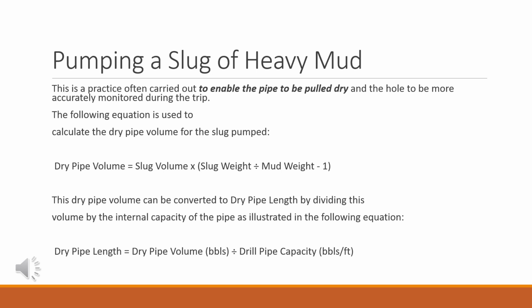The following equation is used to calculate the dry pipe volume for the slug pumped. Dry pipe volume equals slug volume multiplied by slug weight divided by mud weight minus 1. This dry pipe volume can be converted to dry pipe length by dividing this volume by the internal capacity of the pipe as illustrated in the following equation. Dry pipe length equals dry pipe volume, bbls, divided by drill pipe capacity, bbls/foot.